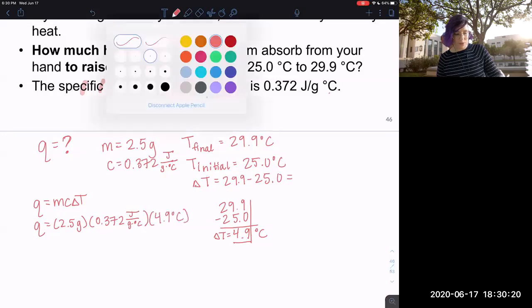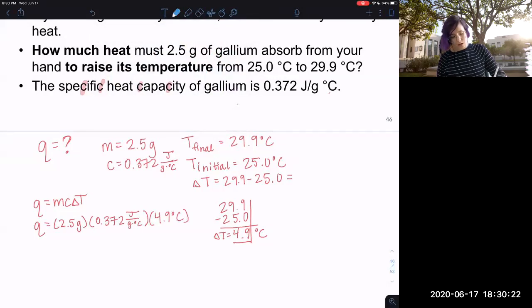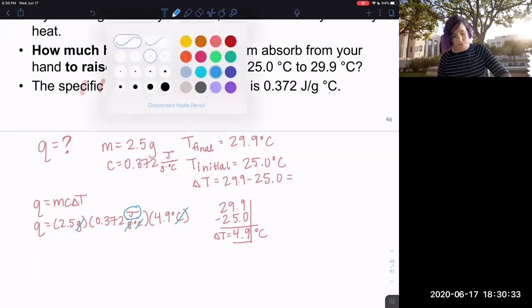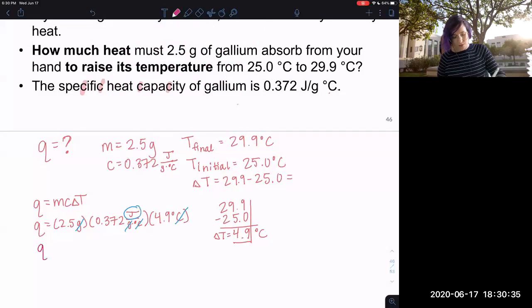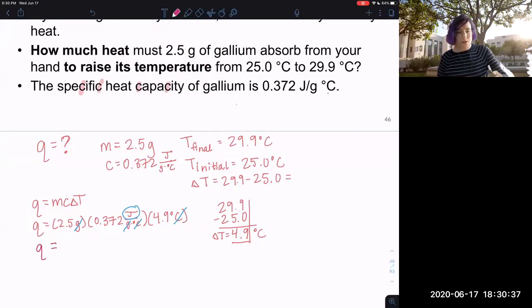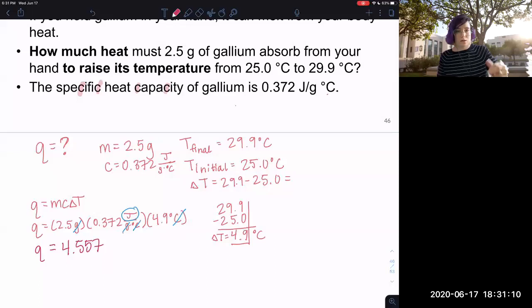So look at how this cancels. I have degrees C on the top and degrees C on the bottom. And I have grams on top and grams on the bottom. And what am I left with? Joules. Isn't that a unit for energy? Sure is. So my Q is 4.557 and my unit is joules.